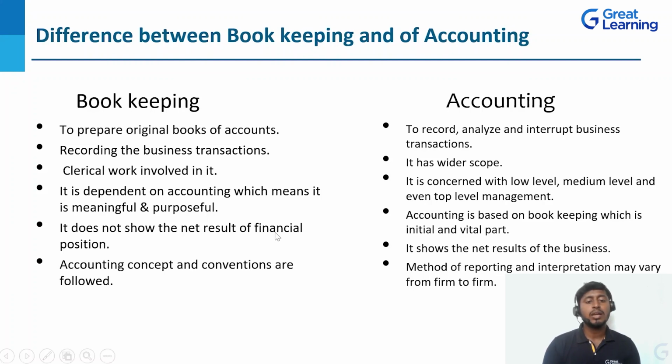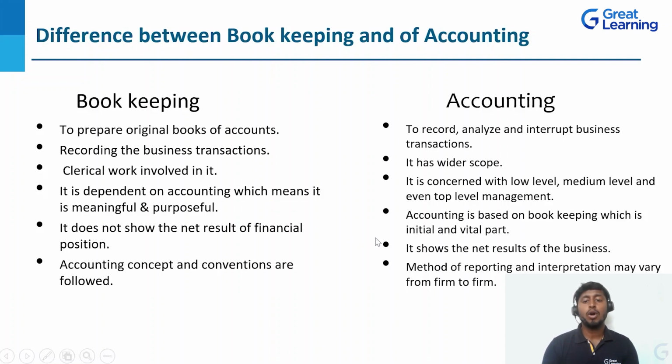Bookkeeping does not show the net results of financial position, because in bookkeeping we just record the transaction. For example, if we purchase raw material, what is the value of raw material we have purchased? For example, 50,000. So we are going to record purchase of raw material from XYZ person for rupees 50,000. We are not going to get the result or the output of that, correct?